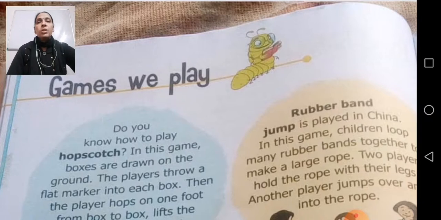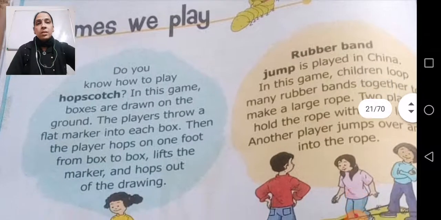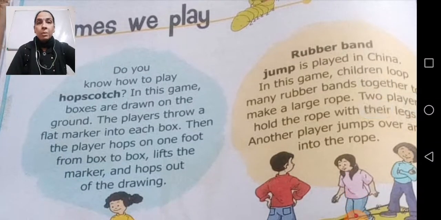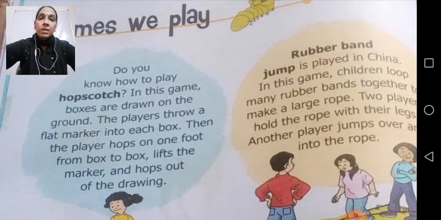that is hopscotch, rubber band jump, then tops, blind man's buff, hide and seek, kabaddi. What are the certain rules of Kabaddi, and then what is the difference between indoor and outdoor games, that also you will see.